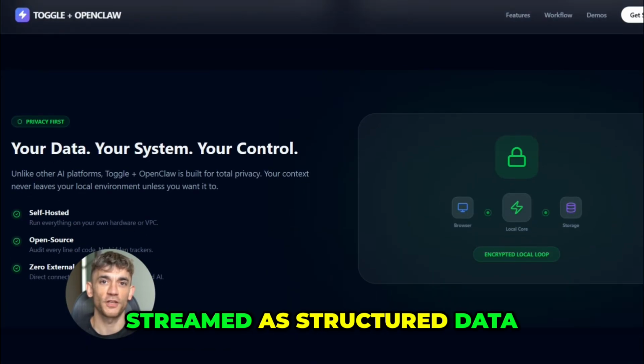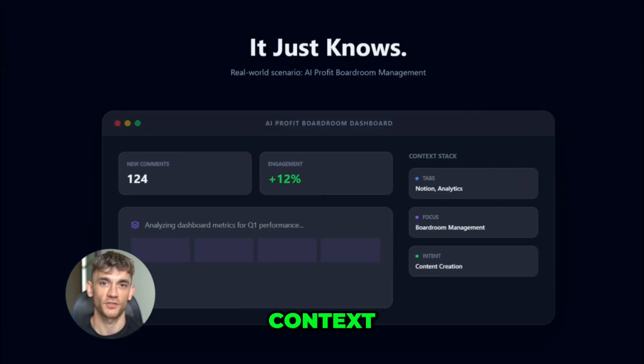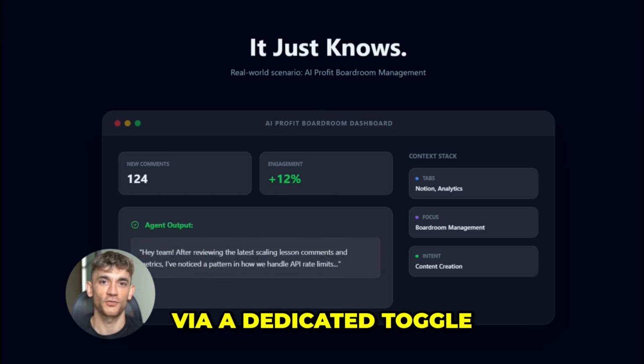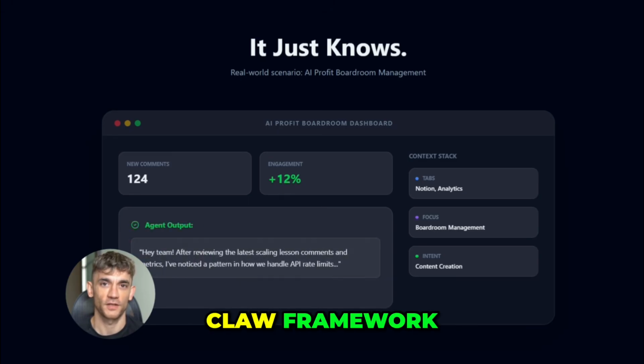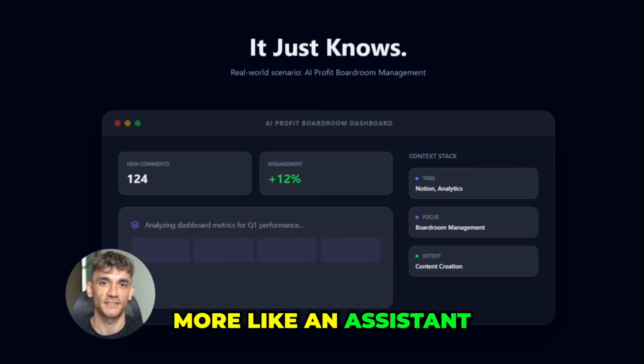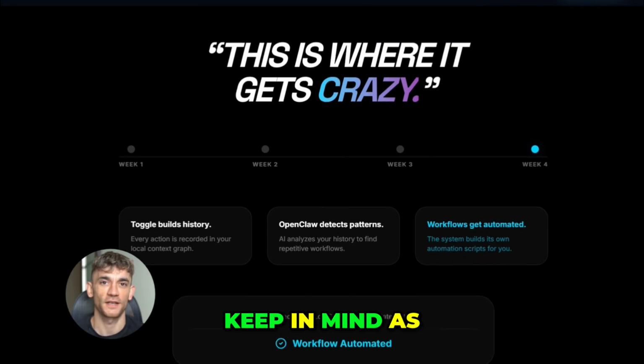All of this gets streamed as structured data: projects, sessions, timestamps, context. And OpenClaw agents can pull from this via a dedicated Toggl skill inside the OpenClaw framework. The result is an agent that feels less like a tool you have to manage and more like an assistant that actually pays attention.